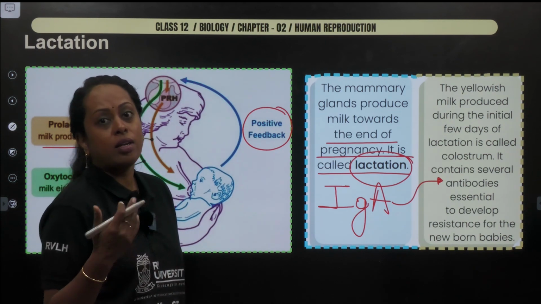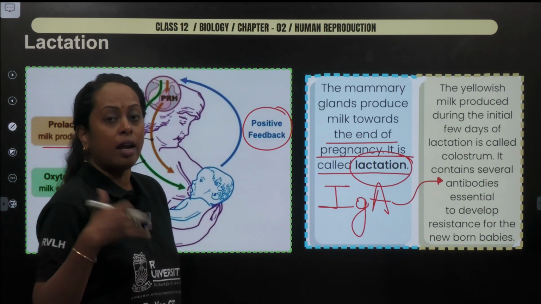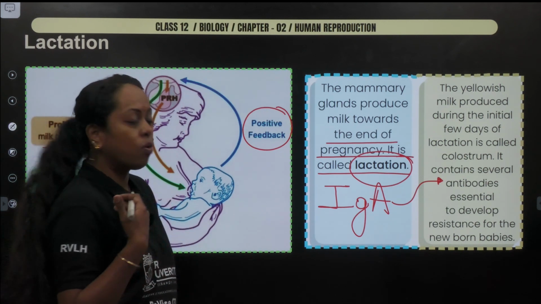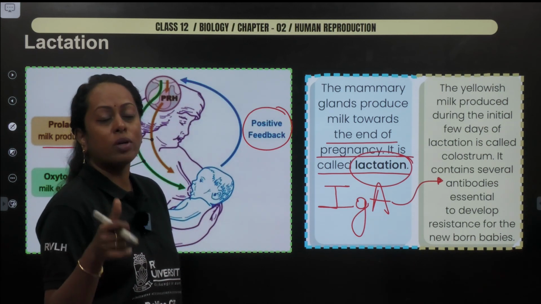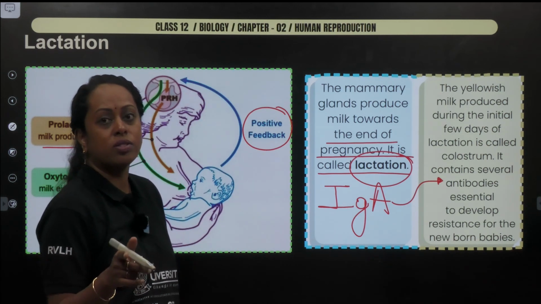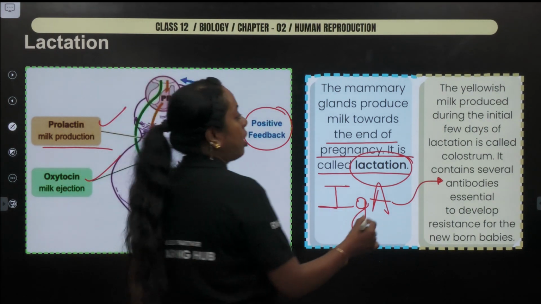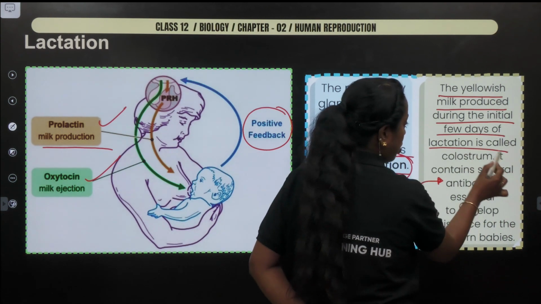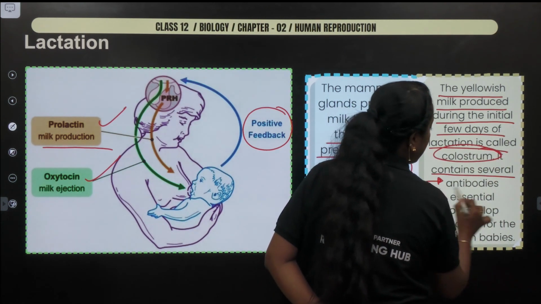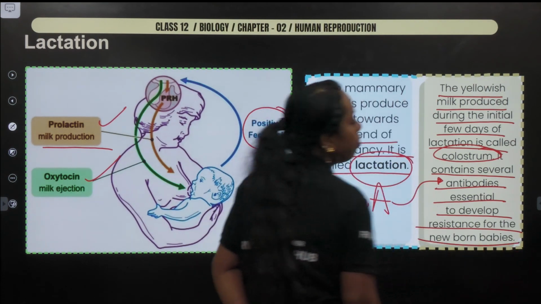If your body does not produce the antibody and someone else produces it, it is passive. If it is taking place naturally, then I will call it natural passive. But if antibody is injected into your system, it becomes what is called artificial passive immunity. So the yellowish milk produced during the initial few days of lactation is called colostrum, which contains several antibodies essential for the development of resistance of newborn babies.